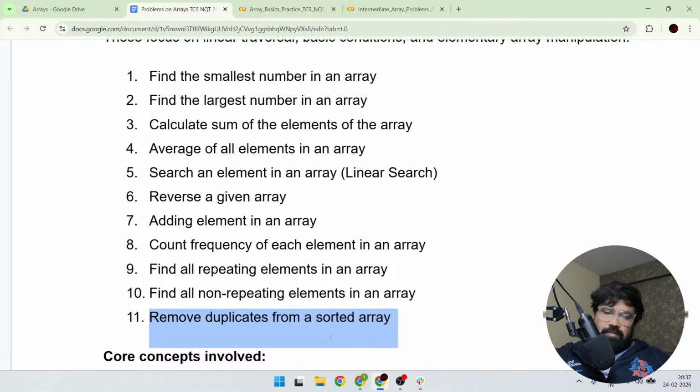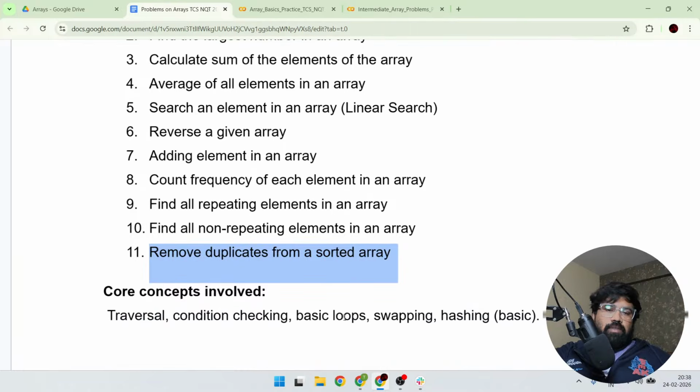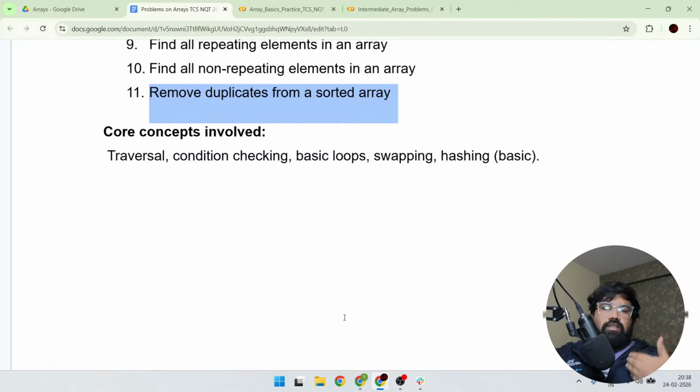It will be very complex. So in order to remove the duplicates, you have to go for the optimal solution. The optimal solution has time complexity O of n and space complexity O of 1 only. Why? Because we use the same array to reposition the indices. It is called the two-pointer algorithm. By using the two-pointer approach, we remove the duplicates in a sorted array. For an unsorted array, it's a different concept. So like this, you have to learn the things.